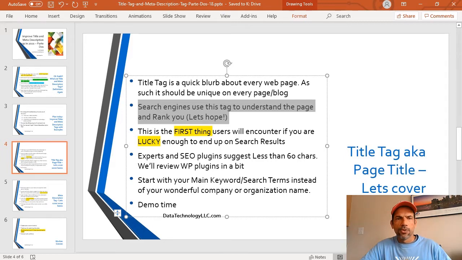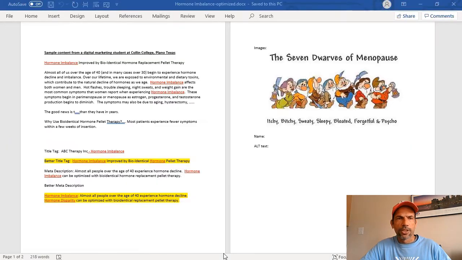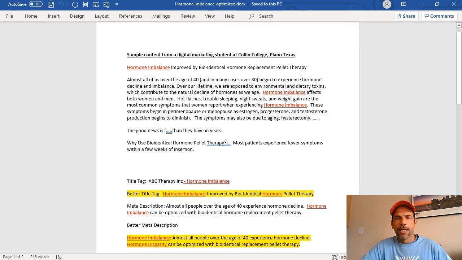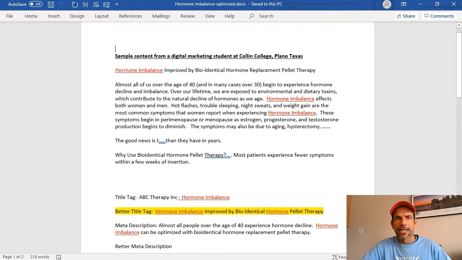So let me jump into the actual demo because I don't want to just talk and talk. So here's an interesting one, we'll start with the student example. Let me make this a little bit bigger. I like this picture. It says 7 dwarfs of menopause. I didn't even know that until today, but here's a sample content. I hope you can see that. Their keyword has been highlighted already, which is hormone imbalance, right? We get that. I'm probably feeling that right now.